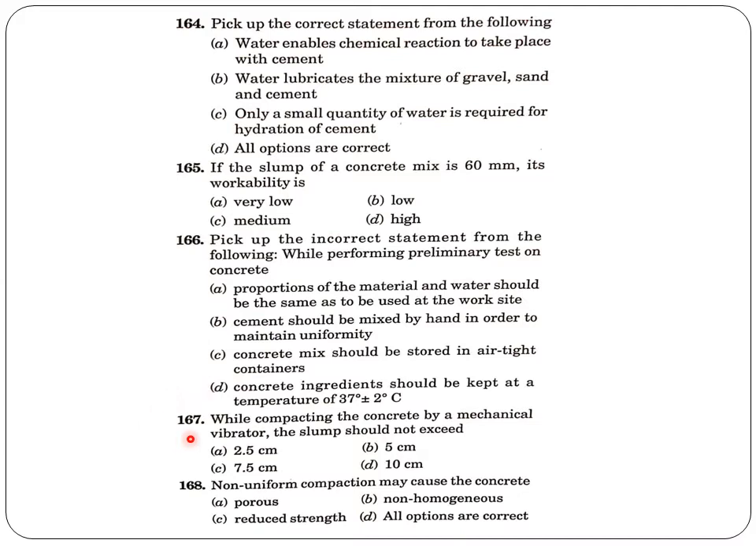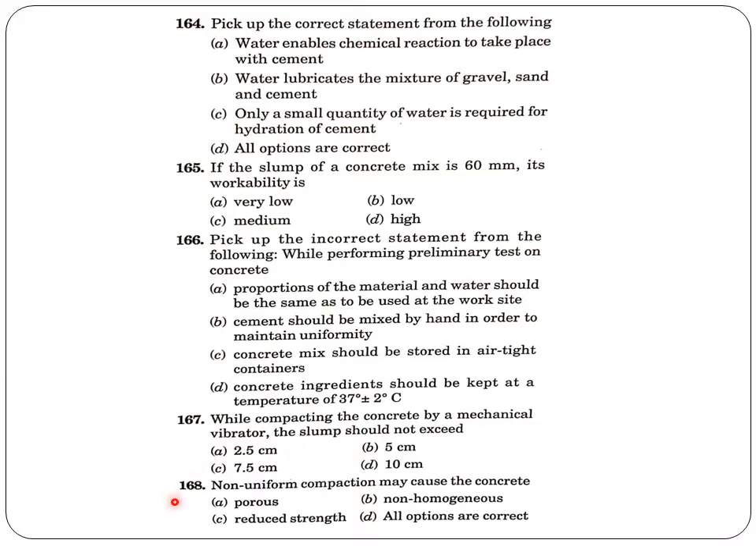Next question. While compacting the concrete by a mechanical vibrator, the slump should not exceed. When we are compacting the concrete by mechanical vibrators, slump should not exceed 5 centimeter. Okay, so the answer is option B, 5 centimeter.